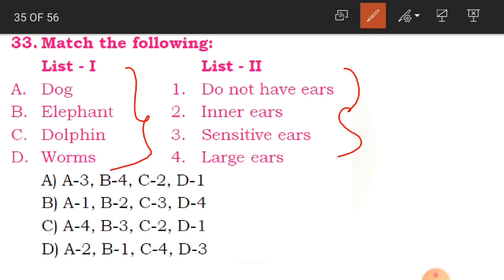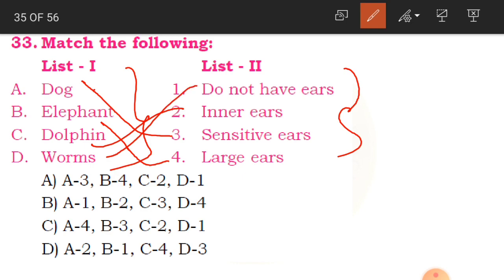Dog has got sensitive ears. And then elephant, it has got what? Large ears. Dolphin has got inner ears. Then worms what? They do not have ears.